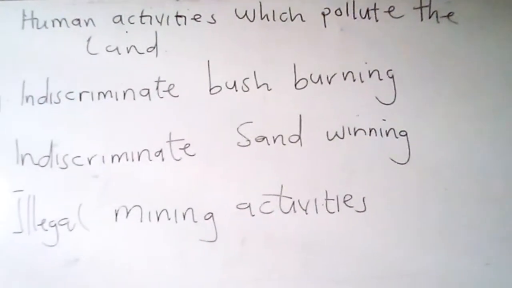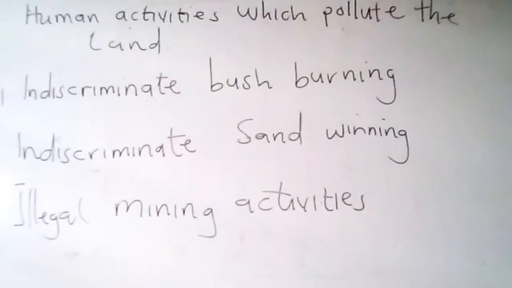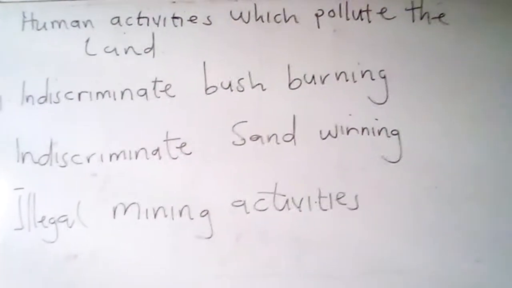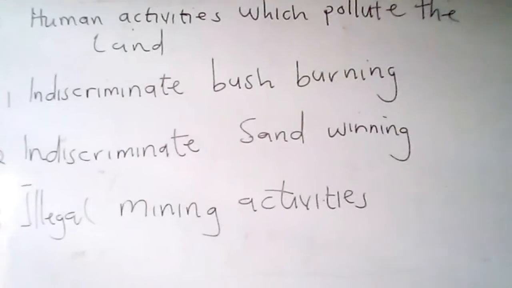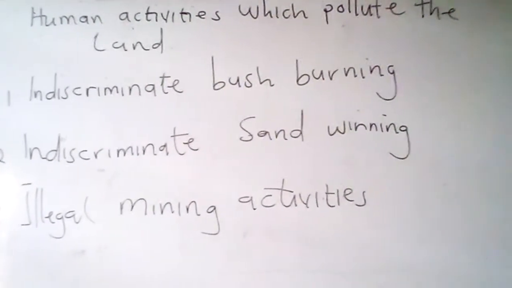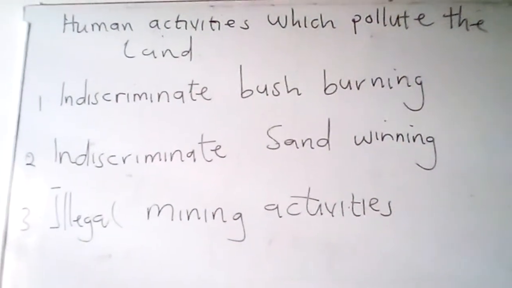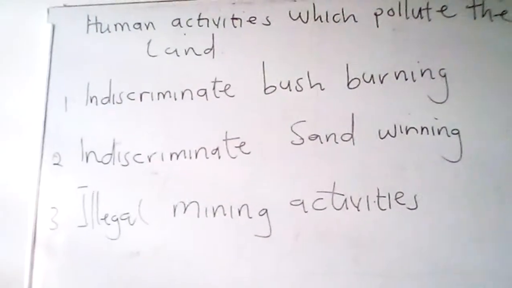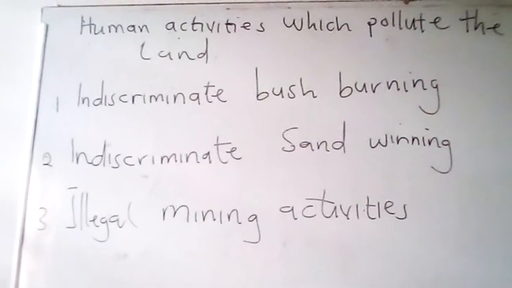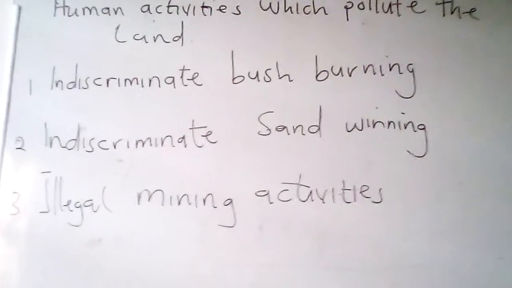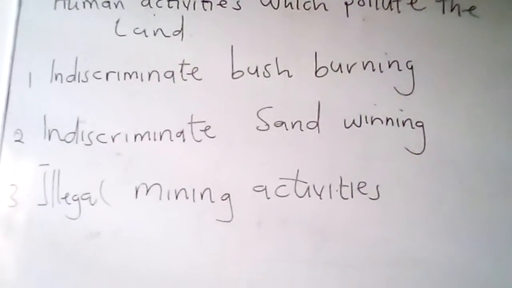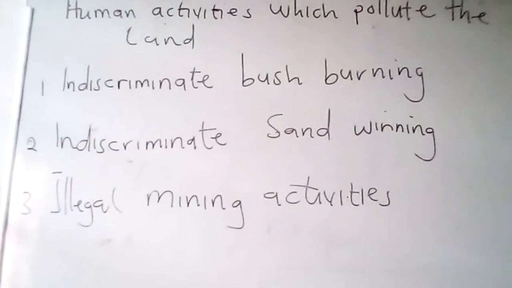And then next one too is indiscriminate sand winning. Sand winning is the practice whereby large quantities of sand are transferred from original places to other places for building purposes. This practice leads to erosion. Erosion washes the topsoil away and then reduces its nutrients.